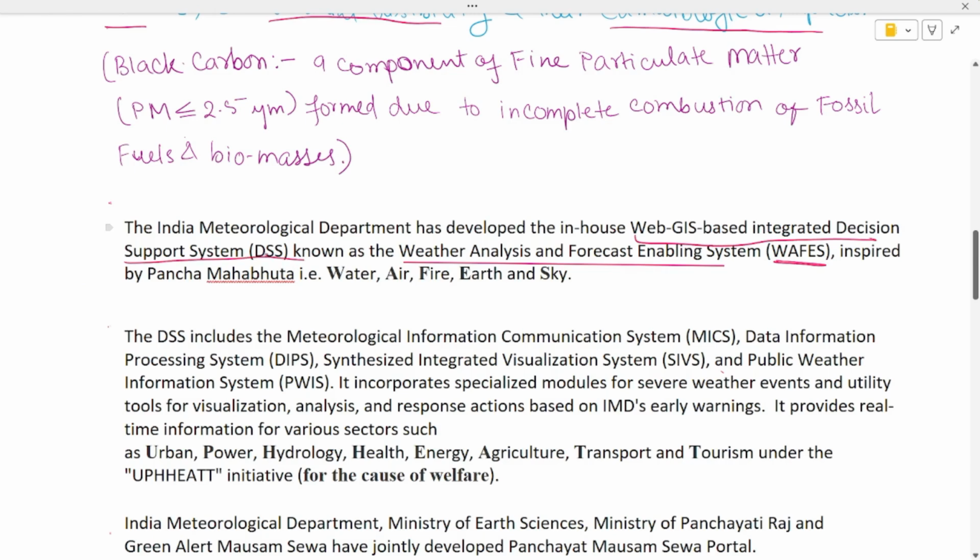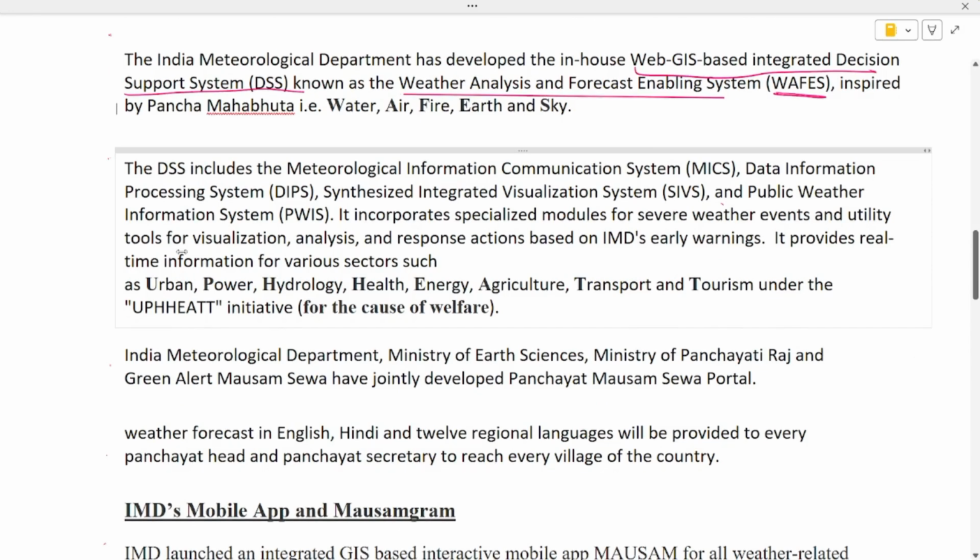It is a DSS. Now, a very short definition is given over here: the DSS incorporates specialized modules for severe weather events and utility tools for visualization, analysis, and response action based on IMD's early warnings.